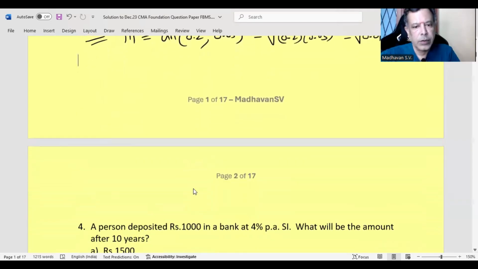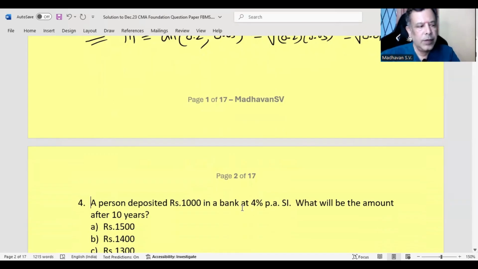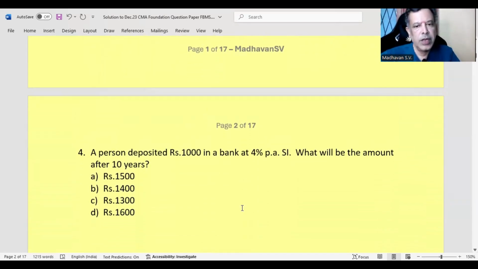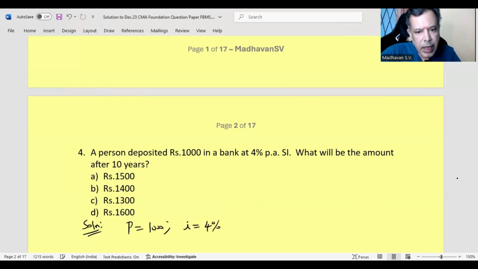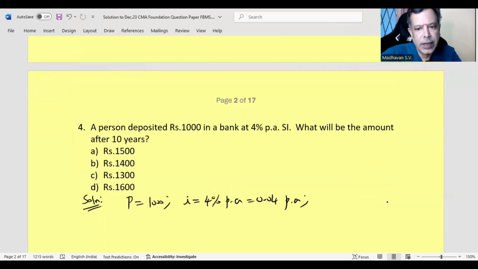Let us move on to the next question. Here it is given, a person deposited ₹1,000 in a bank at 4% per annum simple interest. What will be the amount after 10 years? Deposited ₹1,000, so principal is ₹1,000. Rate of interest is given as 4% per annum. I will say I equal to 4% per annum, which is 0.04 per annum. What will be the amount after 10 years at simple interest?